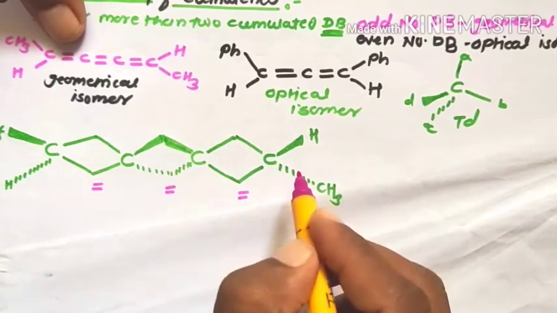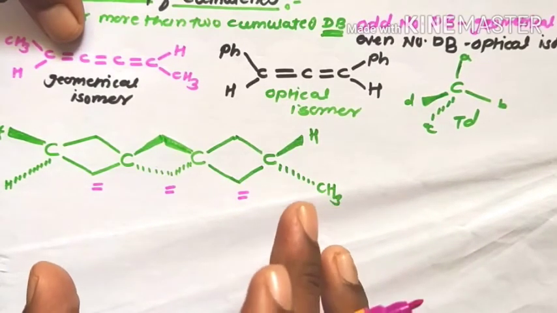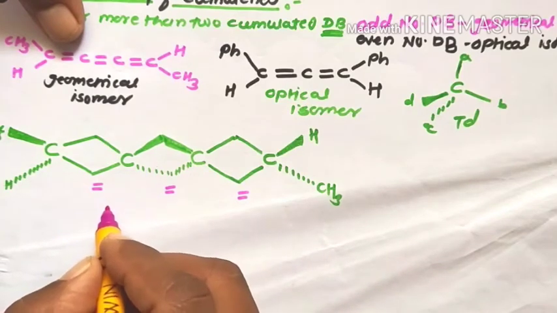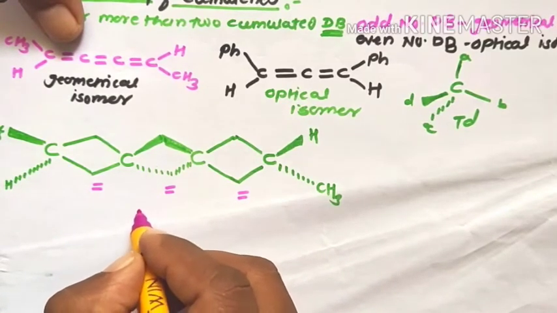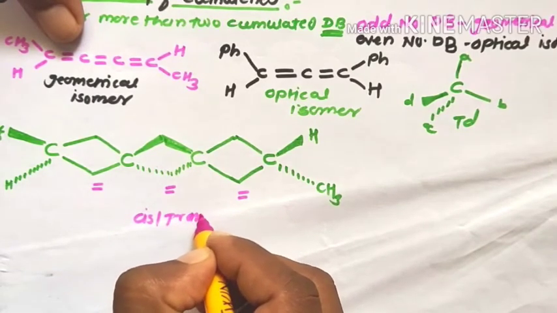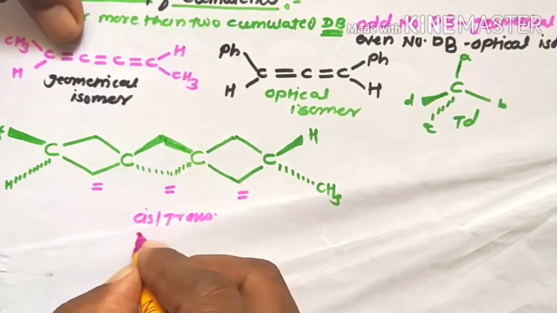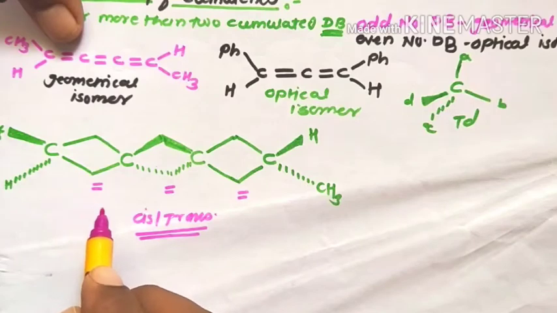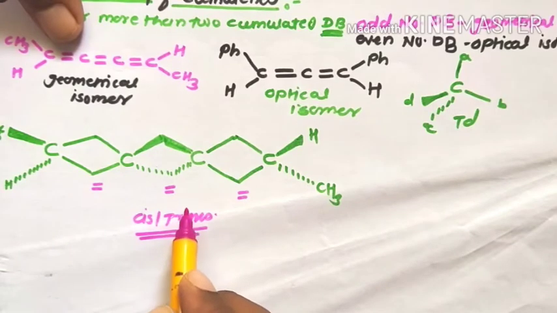That means both outer-plane groups are present on the same plane. Therefore, such molecules give geometrical isomerism, like cis or trans compounds. Cis or trans molecules are possible for odd-numbered double bonded compounds.